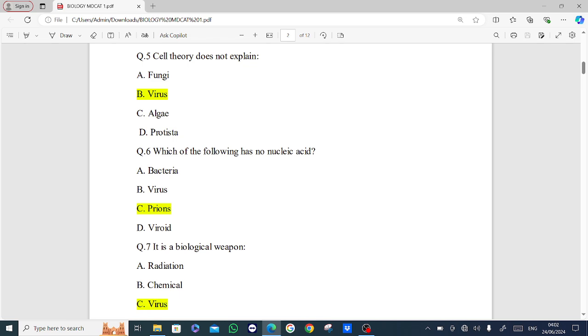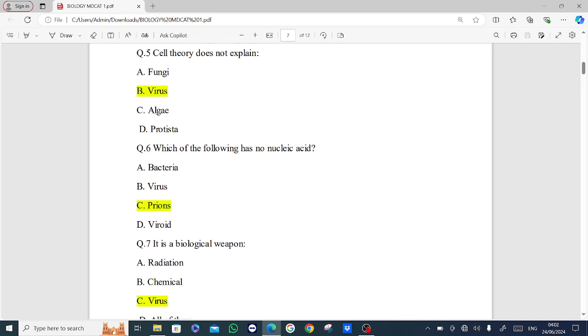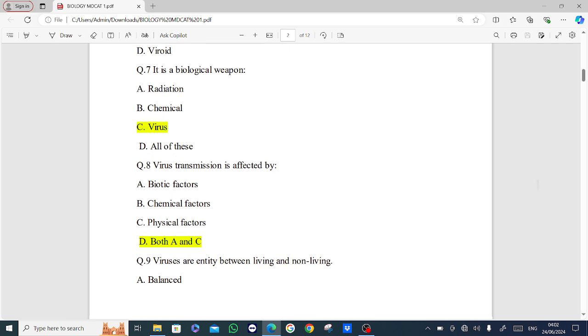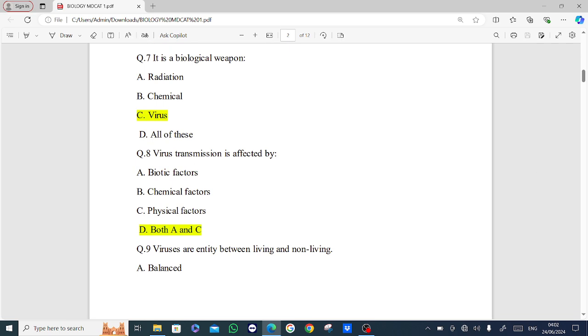Next MCQ is, it is a biological weapon. Options are radiation, chemical, virus, all of these. Correct answer is C, virus.